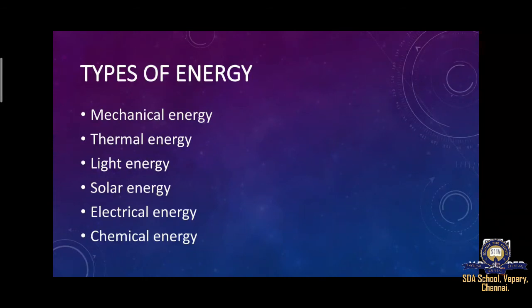We have learned the spelling of all these words in the beginning itself, right? These are the types of energy, and in brief we will be learning them in the next classes. The types of energy are mechanical energy, thermal energy, light energy, solar energy, electrical energy, and chemical energy. So totally how many types of energy do we have? We have 6 types of energy.